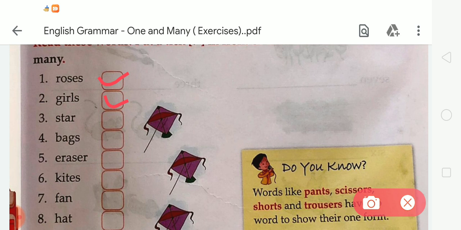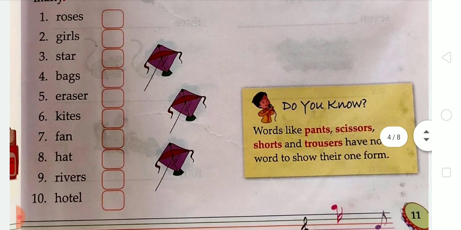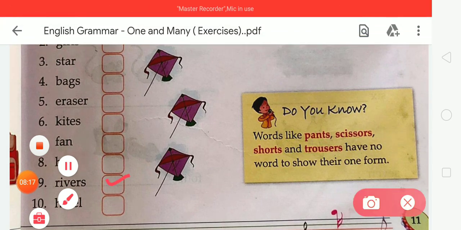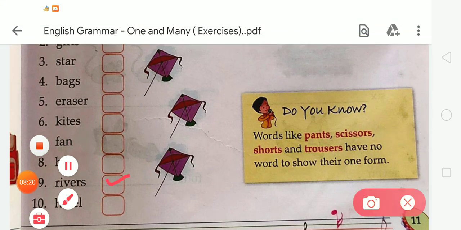Third, star. No, it is not, because there is no usage of s or es. Number 4, bags. Yes, it is an example of many. So we have to tick here. Now the next, number 5, there is a eraser. So no, this is not an example of many. So we can't tick the given box. Now the next, number 6, kites. Yes, so we have to tick it. Now 7, no, there is no usage of s or es. In number 8, hat, there is no usage of s or es. Now the next, number 9, rivers. So yes, it is an example of many. So we have to tick. Now number 10, there is hotel. So no, there is no usage of s or es. So we can't tick the given box.